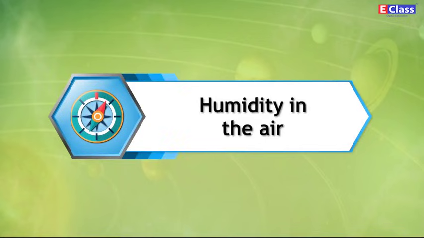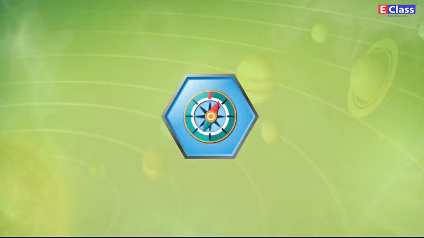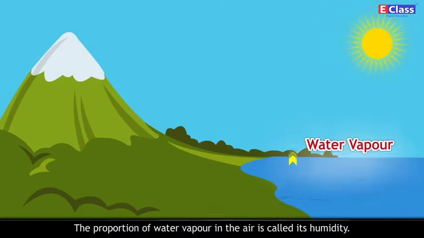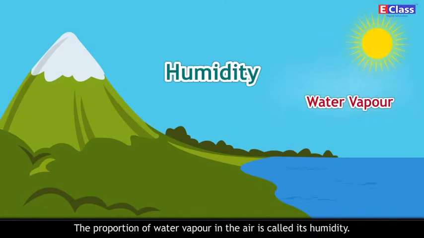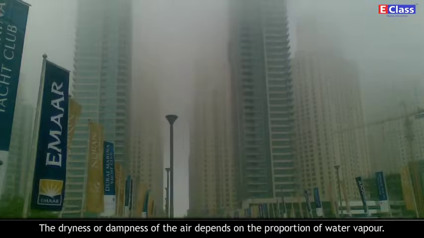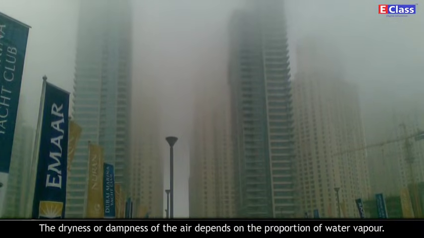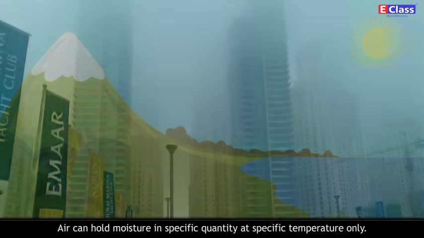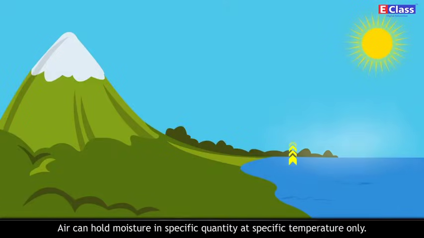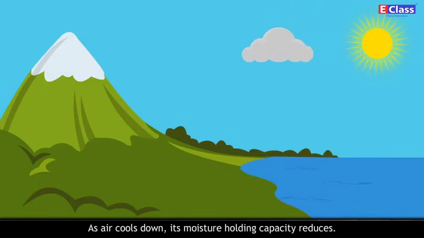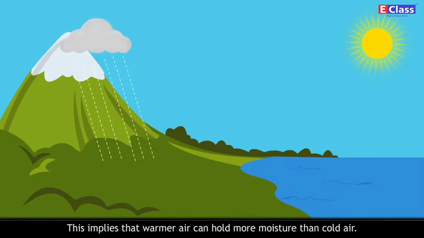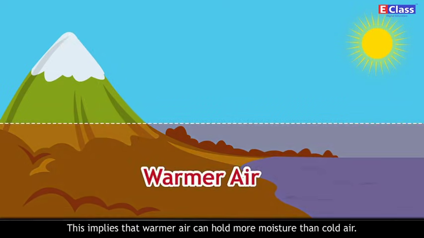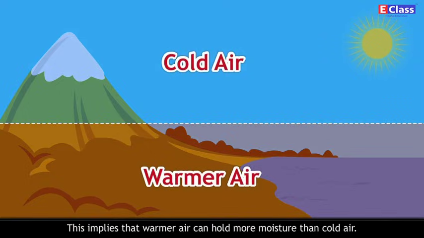Humidity in the air. The proportion of water vapor in the air is called its humidity. The dryness or dampness of the air depends on the proportion of water vapor. Air can hold moisture in specific quantity at specific temperature only. As air cools down, its moisture holding capacity reduces. This implies that warmer air can hold more moisture than cold air.